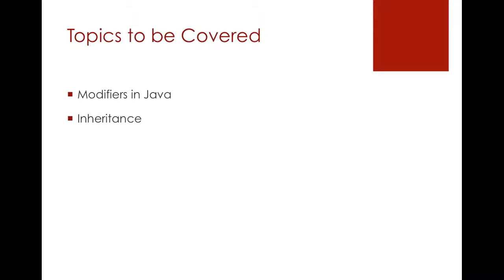Then inheritance, which is the most important concept in Java programming, we will go through this module. Then polymorphism. Basically, polymorphism is the concept which is based on overriding and overloading. So we will go through the same, and we will go through some abstract classes and encapsulation. Encapsulation is nothing but hiding the internal behavior and properties from the outside world.